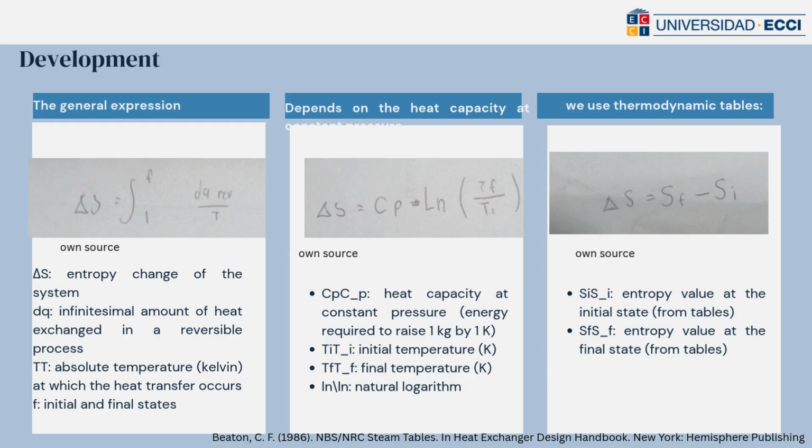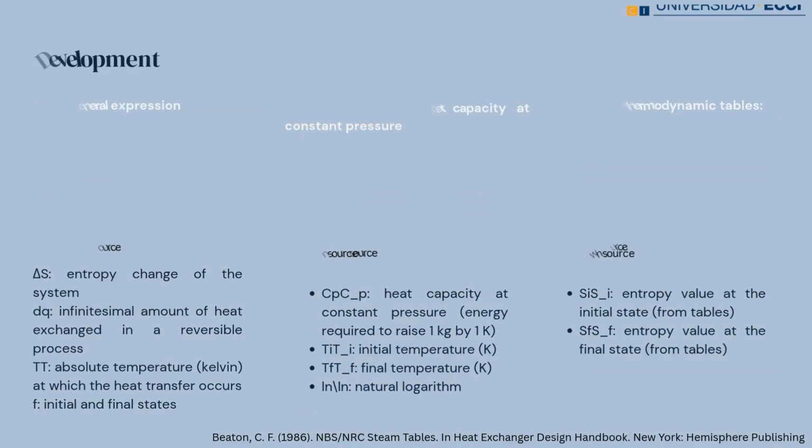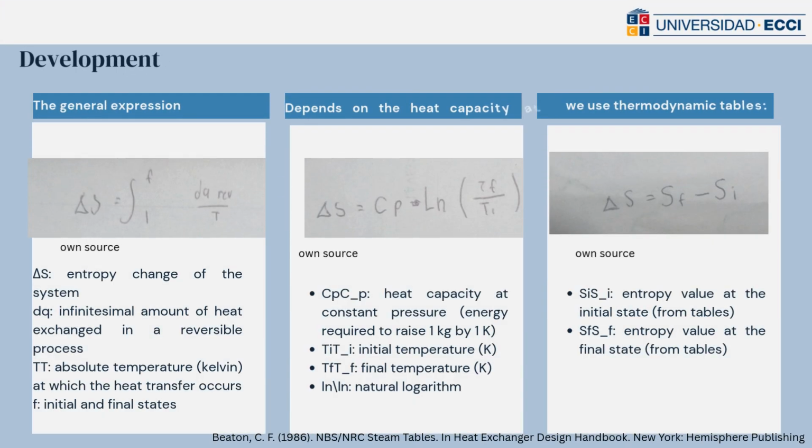First, the general expression for a reversible process is delta S equals the integral of dQ rev divided by T, where delta S represents the entropy change of the system, dQ rev the amount of heat exchanged in the reversible process, T the absolute temperature in Kelvin at which the heat transfer occurs, and i and f the initial and final states.